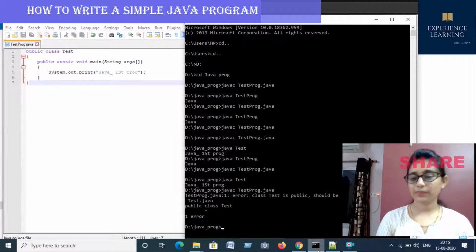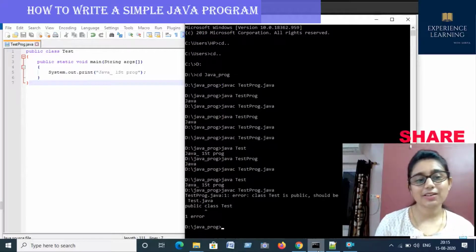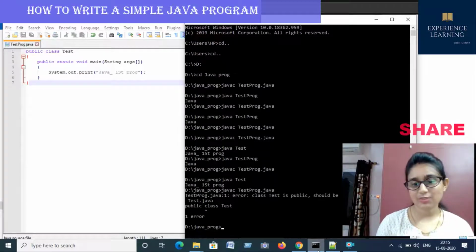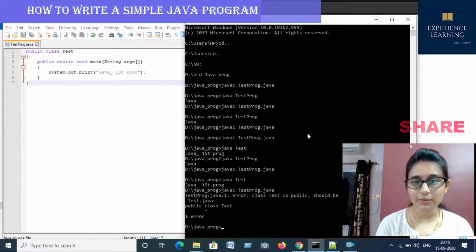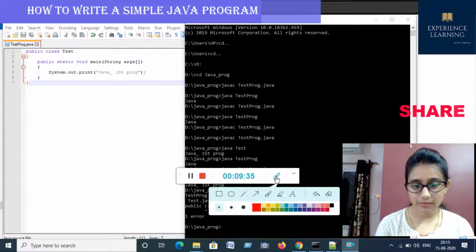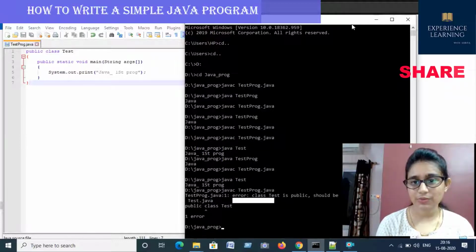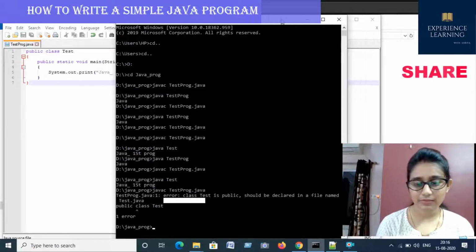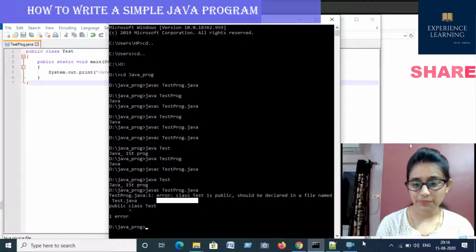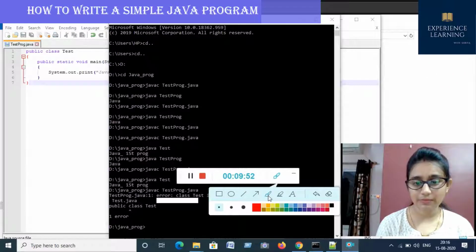Making it public, and the class name is given as test. So what you can see here, please see it. There is an error: class test is public. So what is the error? Read this error properly. What is the error?